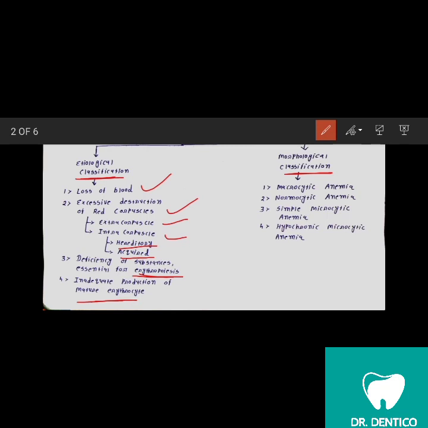Erythropoiesis happens here, but production of mature erythrocyte is less. And in morphological classification there are mainly four types. One is the macrocytic, second is the normocytic anemia, third is the simple microcytic anemia, and the fourth is the hypochromic microcytic anemia. We will talk about that in this video only.